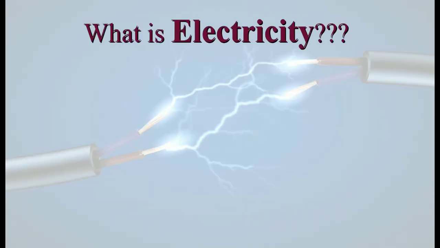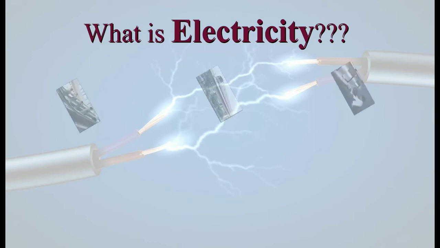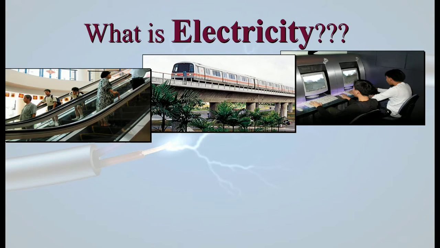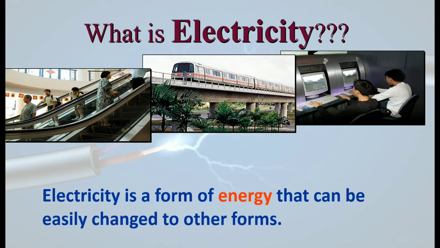Now, what is electricity? We have learned in a previous class about what electricity is. We have learned how this electricity flows and what its uses are. We have seen this earlier, and let us just quickly revise it. Electricity is a form of energy that can be easily changed to other forms, right?